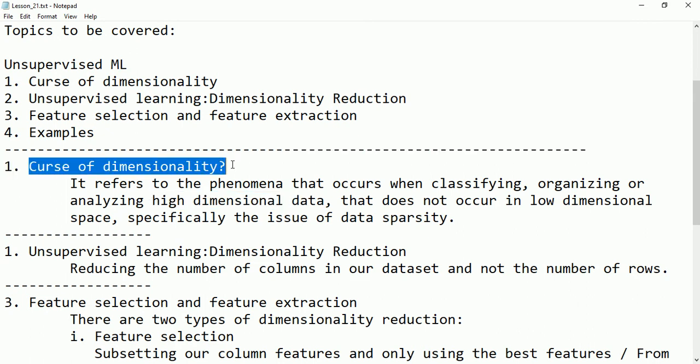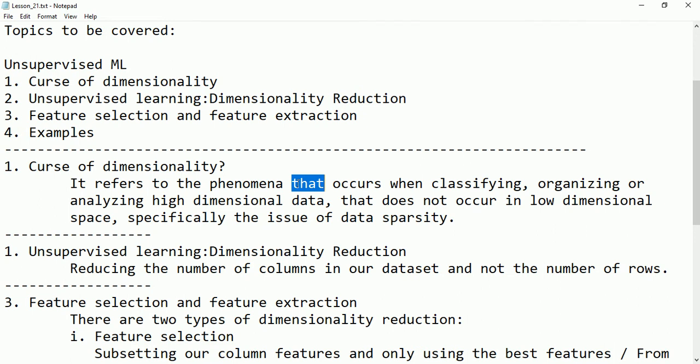Friends, one thing you have to understand: by adding features, the model we are building will improve somehow, the accuracy increases and the number of errors decreases, but only up to a certain limit. If it crosses that limit, then it will act in reverse order. The accuracy reduces and the number of errors increases.